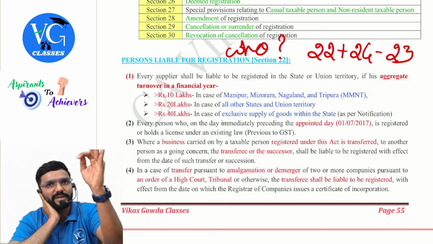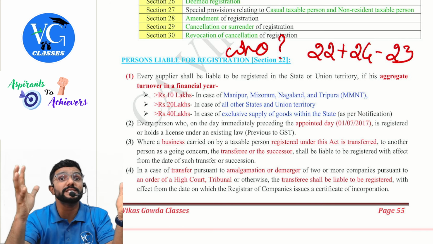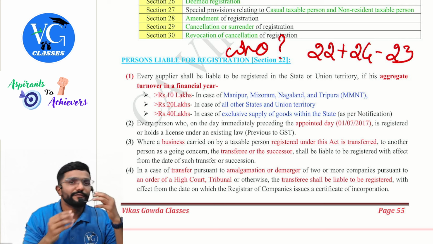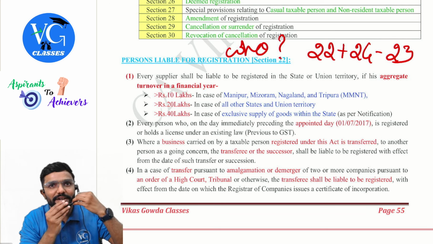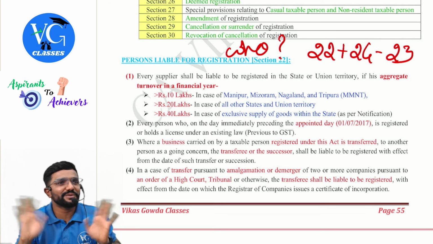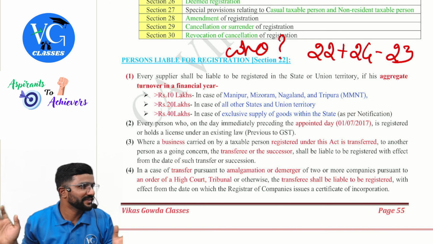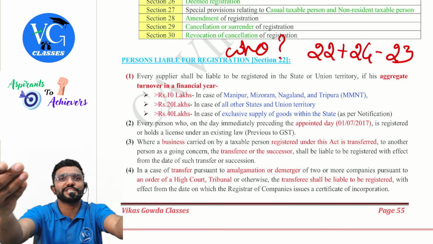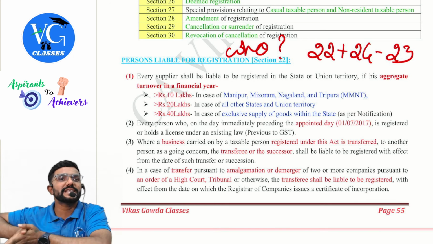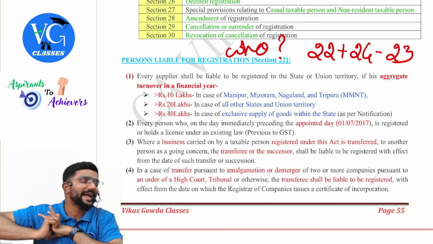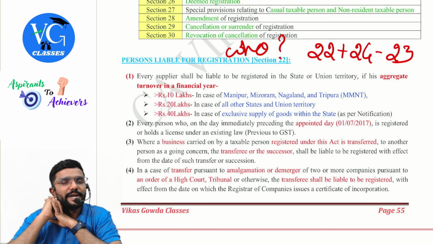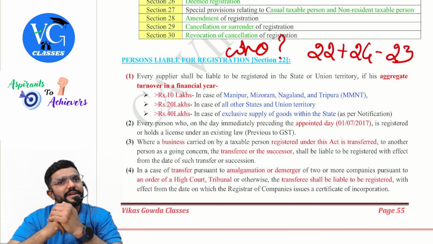Now I have to cancel my registration and you have to apply for fresh registration. For you, is registration applicable? Yes, you have bought a business which was already registered under GST. For you, registration is mandatory. So as you are acquiring the business, you cannot acquire the registration also straight up. I cannot transfer my registration to you as I have taken the registration under my PAN. So I have to cancel my registration and you have to apply for a fresh registration and get it done.